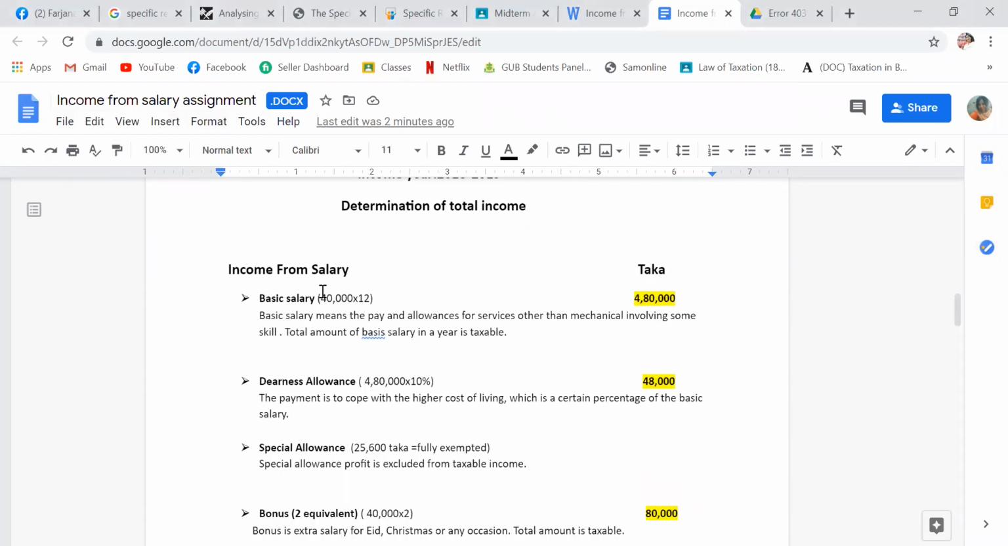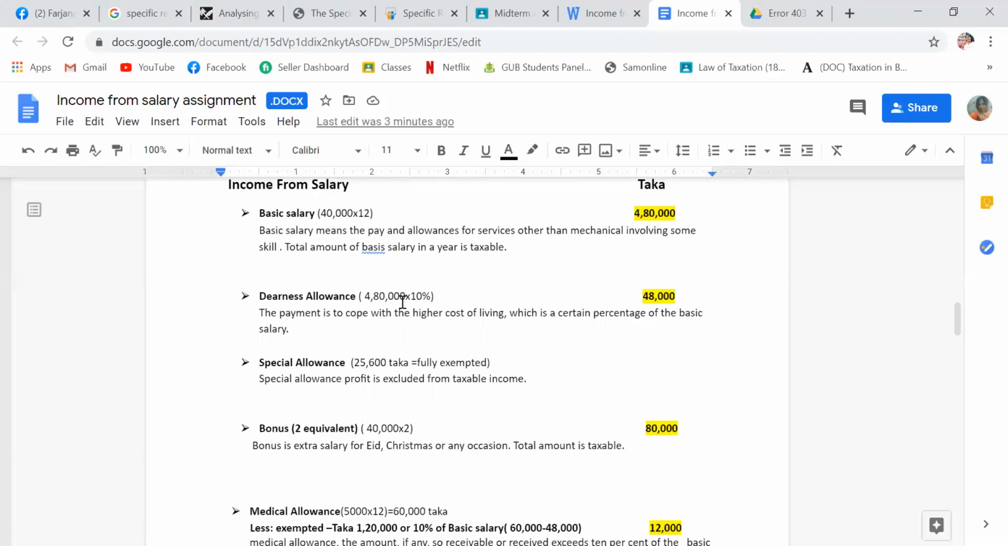Income from salary. Here the basic salary is 40,000, so 40,000 for 12 months is 4,80,000 taka. You can see it in the yellow marks. What is basic salary? Basic salary means the pay and allowance for service other than mechanical involving some skill. The total amount of basic salary in a year is taxable, so here the whole 4,80,000 is taxable.